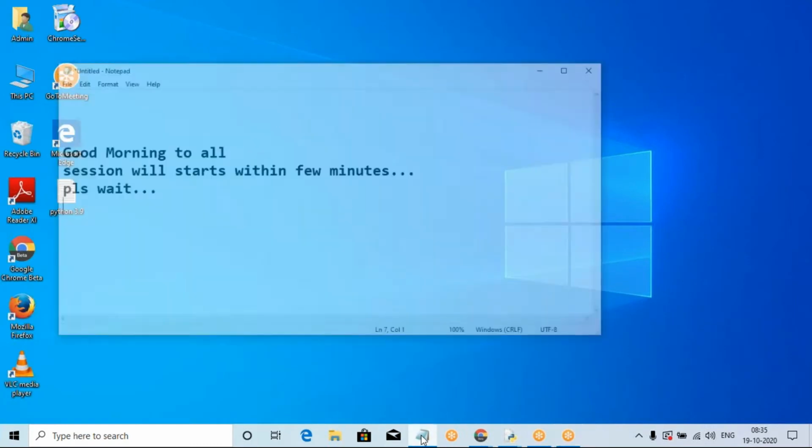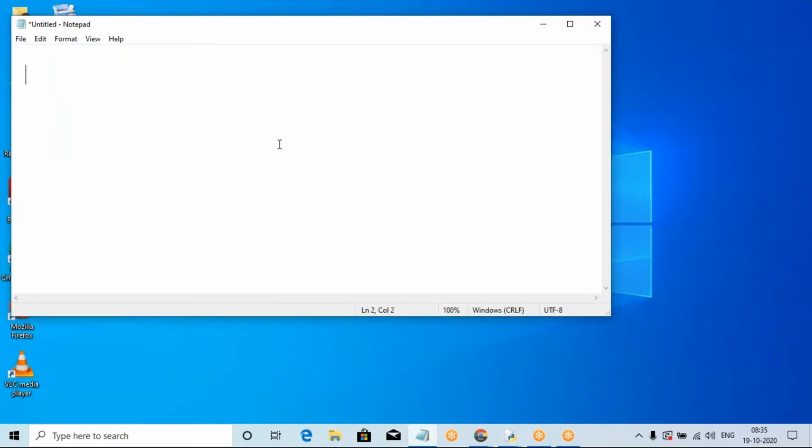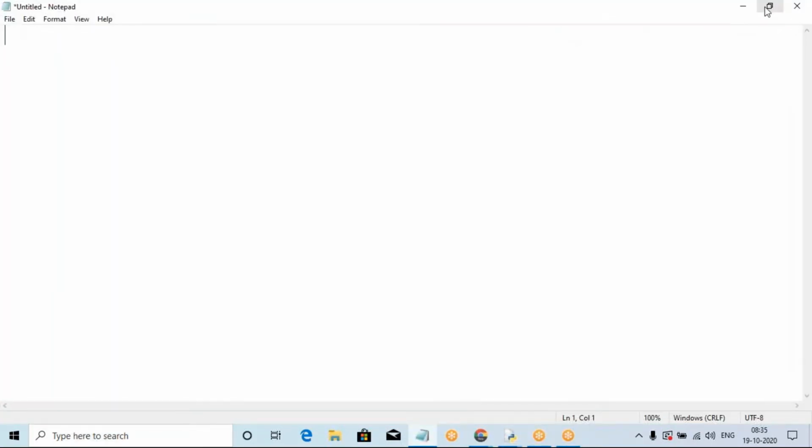Please observe this. Here I will click this one, and this is completely for Notepad. Please observe this point: in Notepad also we can develop Python code. So how do we develop Python code in Notepad? For example, we can develop the Python code.